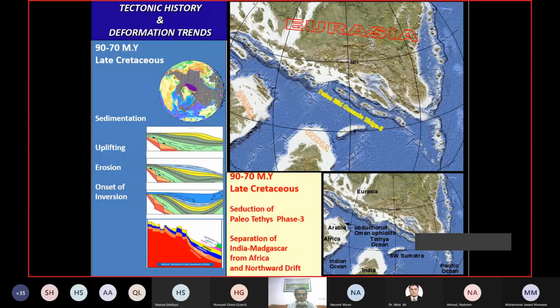During this stage, besides sedimentation, things got uplifted, and then we can see erosion and the onset of the inversion. In this sketch of cartoons, we have data from the Sargodha High, and in the Sargodha High we can see the removal of a number of sediments: the whole of the Cretaceous, Jurassic and Triassic, and part of the Permian has been removed.